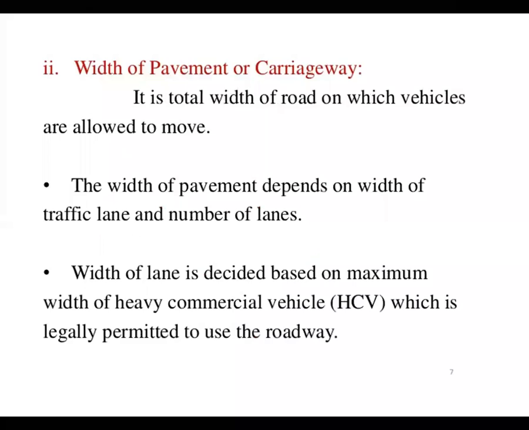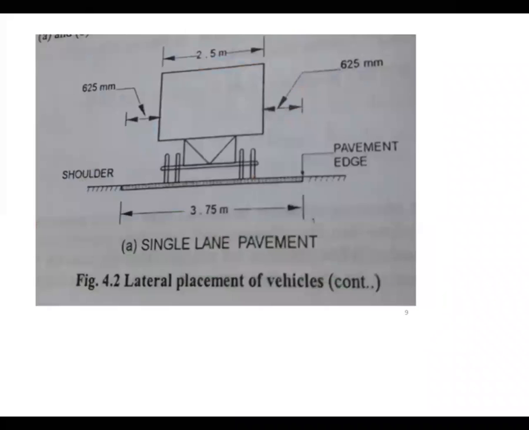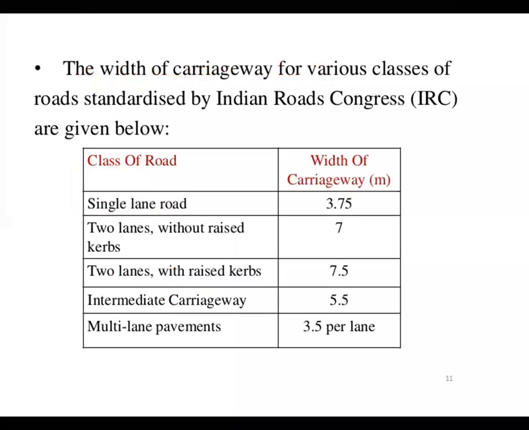In this design we have learned what the width of a pavement is and how the width affects. These are the width conditions, like for a single lane or double lane road, how much the width should be provided. Why do we use that kind of width? Because the main motive of providing a width is the movement of traffic with a proper margin.